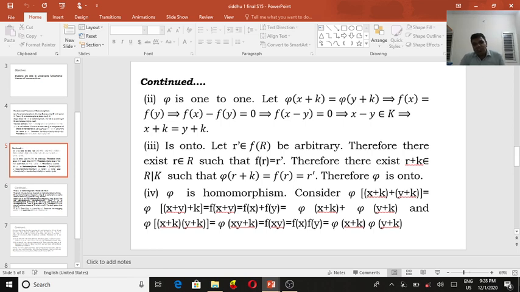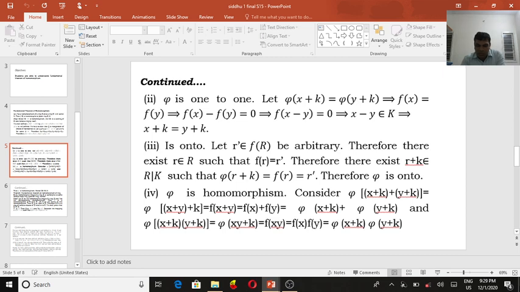Now we come to showing pi is a homomorphism. What is the homomorphism condition? We know the mapping f is a mapping from R over K to R dash. Suppose we take elements x plus k and y plus k.